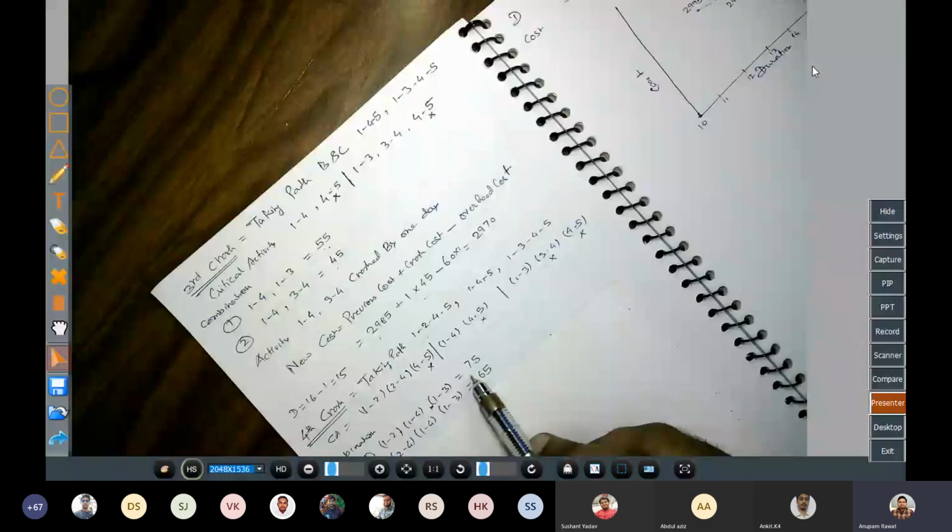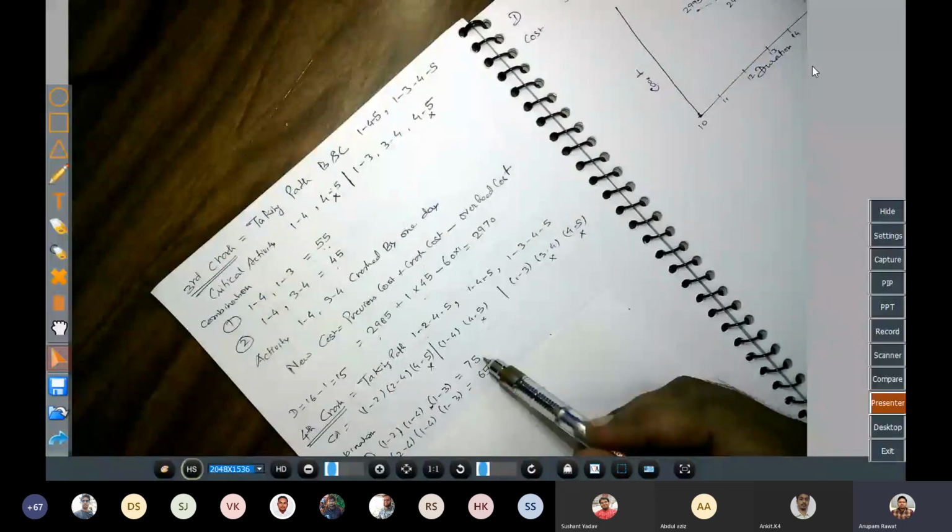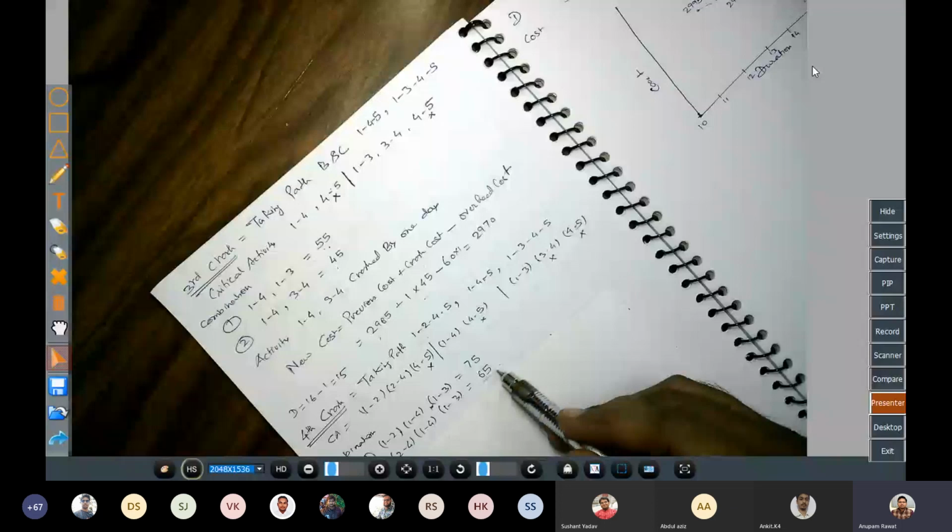So here it comes to 75 and 65. Now we will select the minimum. So 65 we will choose.